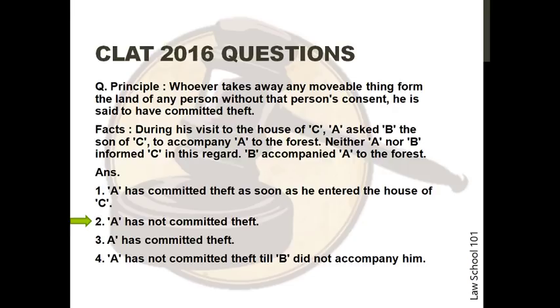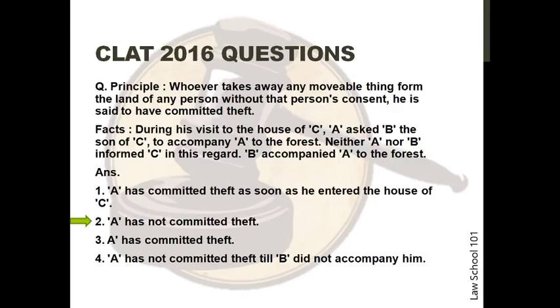Your answer options are: Number 1. A has committed theft as soon as he entered the house of C. Number 2. A has not committed theft. Number 3. A has committed theft. And number 4. A has not committed theft till B did not accompany him. The correct option is option 2. The principle refers to movable things, that is, an inanimate object or an animal. The principle here does not refer to a person. In the fact situation, only a person has moved from C's land, and that does not constitute theft.